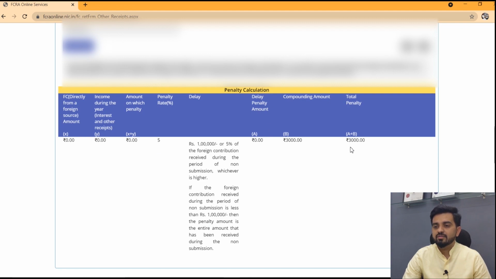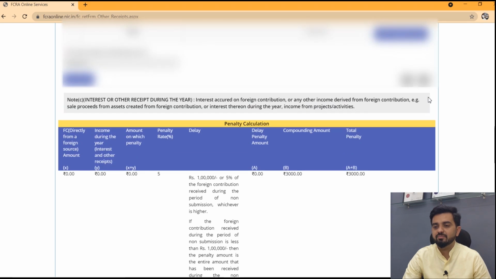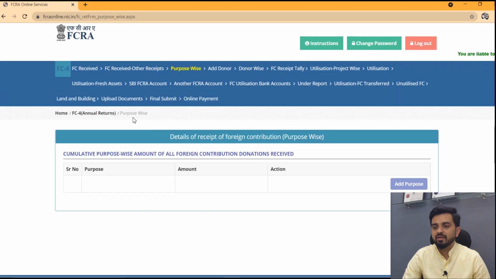Here, see, the 1 lakh portion of the penalty is not levied by the system because we haven't received the foreign contribution directly from a foreign source. That's why the 1 lakh portion is not levied by the system. This is a tab where you have to put the purpose-wise foreign contribution, if any.